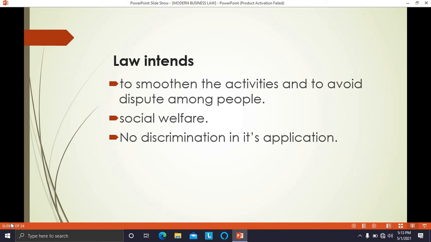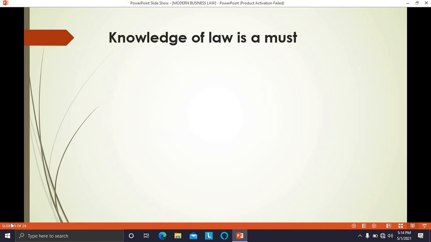If disputes do arise, they should be solved through a proper authority, a proper government agency, that is the judiciary, the court system, and there should be social welfare in society and no discrimination in the applicability of laws. Law is applicable to each and every human being, the same laws. Then it is said that knowledge of law is a must.